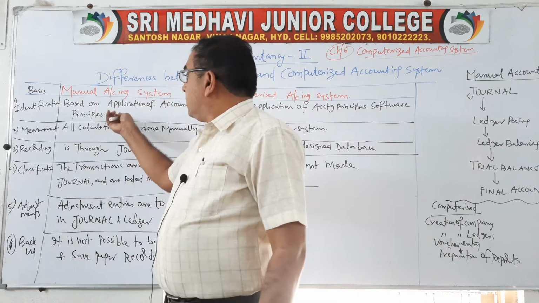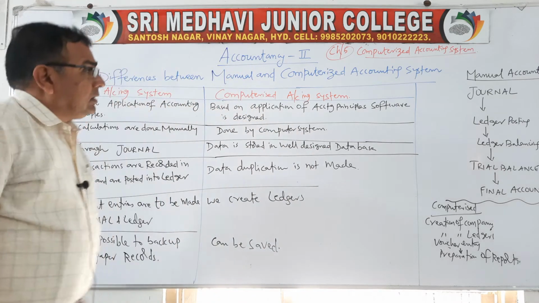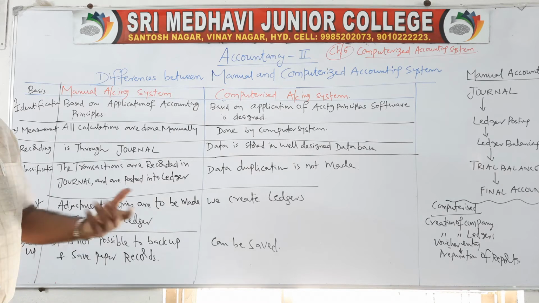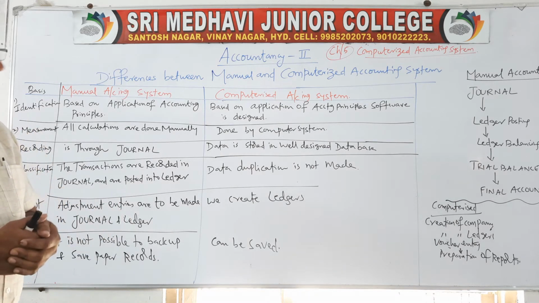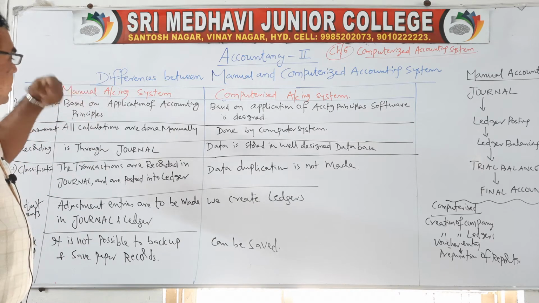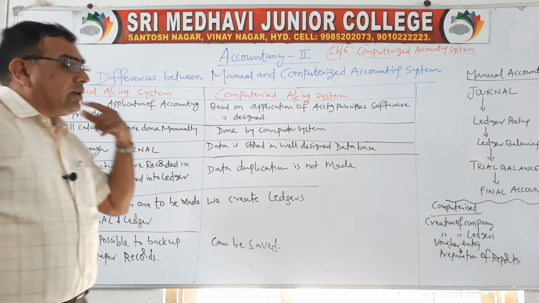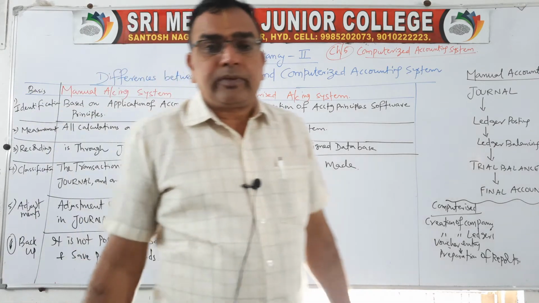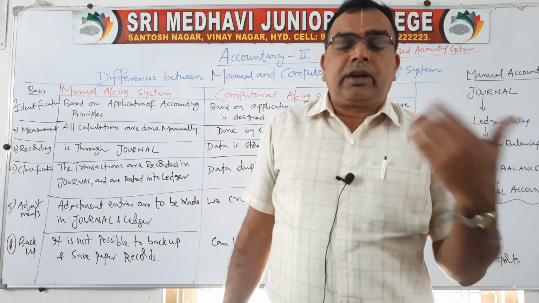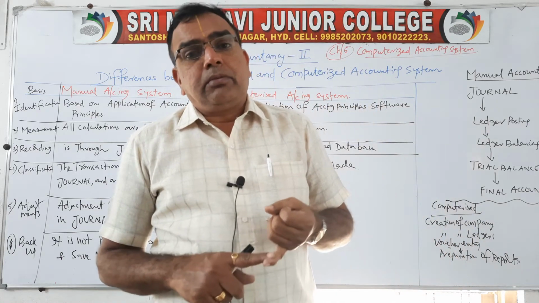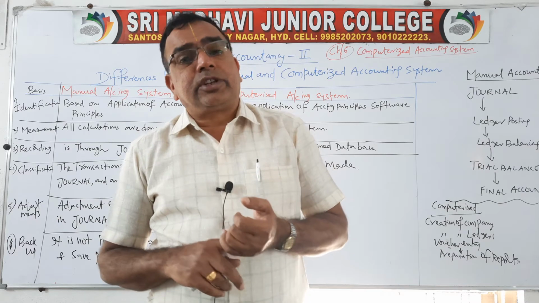So let us understand the first point. How do we identify whether it is manual accounting or computerized accounting? How are the transactions to be identified? For recording the transactions, we use various accounting principles. Right from first year, we have been referring to accounting concepts and conventions.